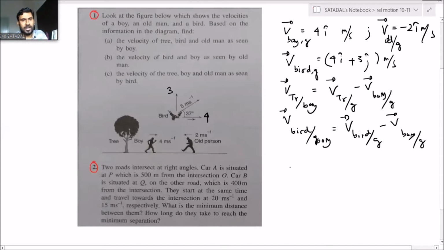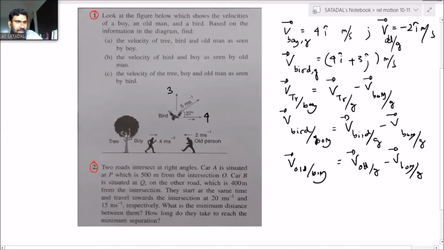Similarly, the velocity of the old person with respect to boy is equal to the velocity of the old person with respect to ground minus the velocity of the boy with respect to ground. Correct? So this will give you enough idea to solve question A.